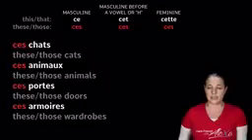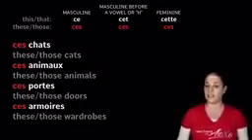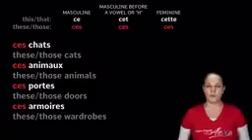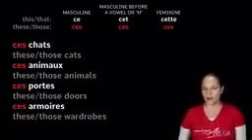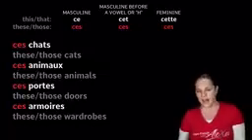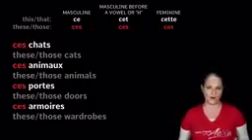Now, chat is masculine and porte is feminine, but it doesn't matter here because we put it into its plural form. Ces armoires, and again, armoire begins with a vowel, but we still see C-E-S. We say ces armoires, okay? Now, we make the liaison between ces and armoire, ces armoires, because armoire begins with a vowel, okay?